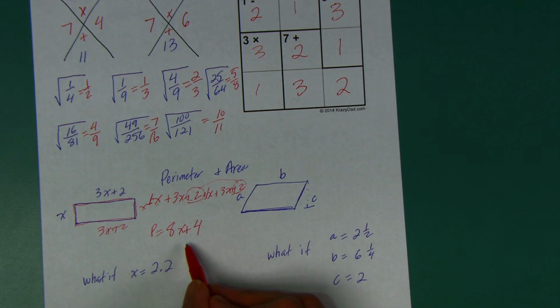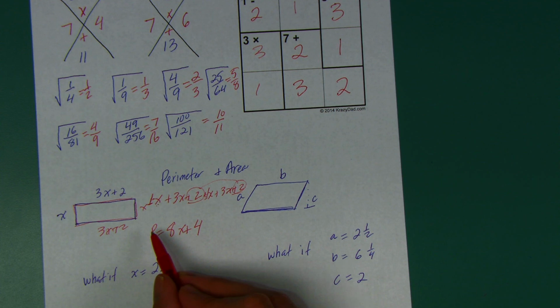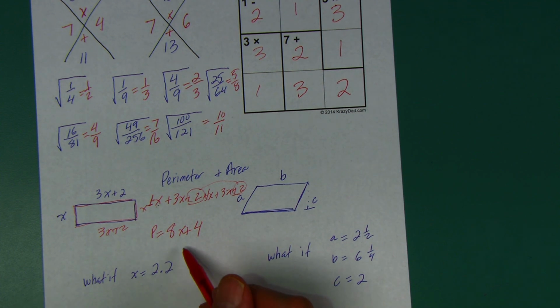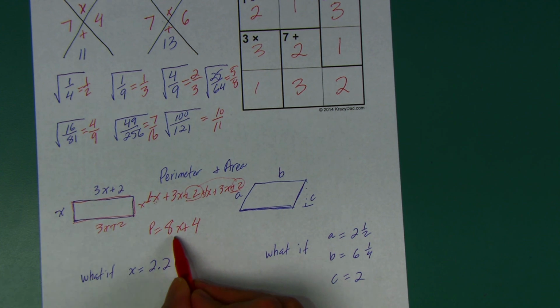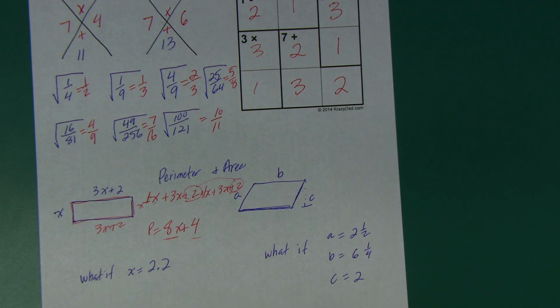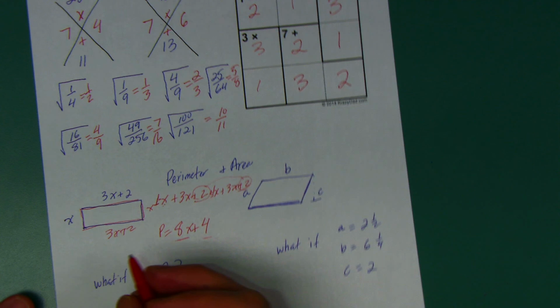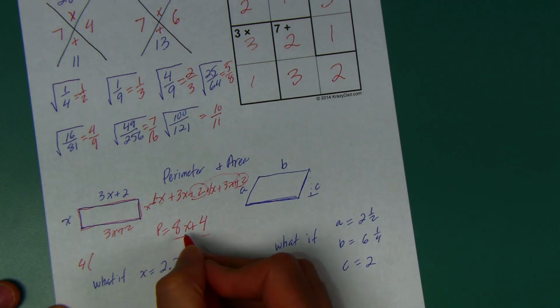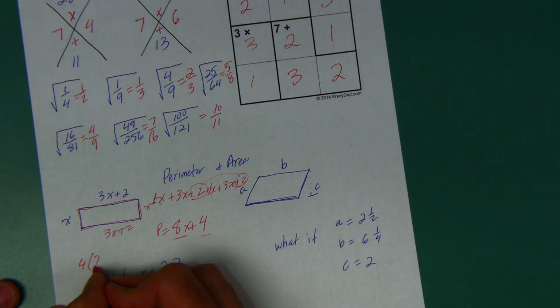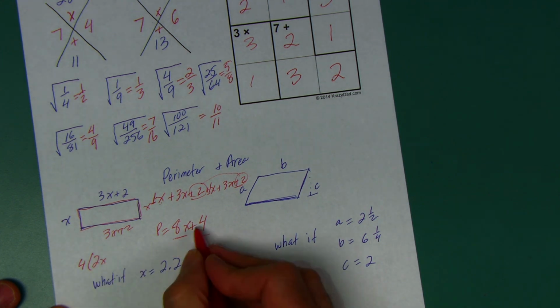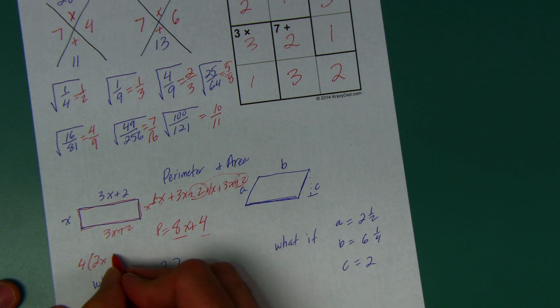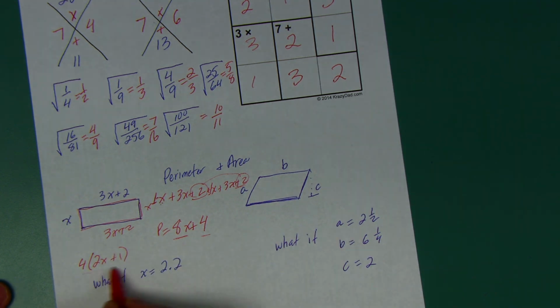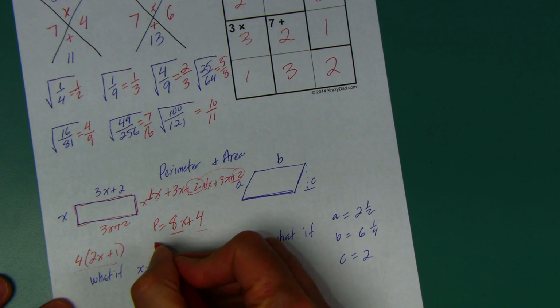Now, yesterday, one of the things we did is we worked backwards to factor out a number if we could. I don't know if you know what goes into 8x and what goes into 4, but 4 does. So I could have pulled that 4 out and say this is 4 times what equals 8x, 2x, and 4 times what equals 4, 1. So this would be, I think, another way of writing the perimeter of this. Okay? See if that helps us later.